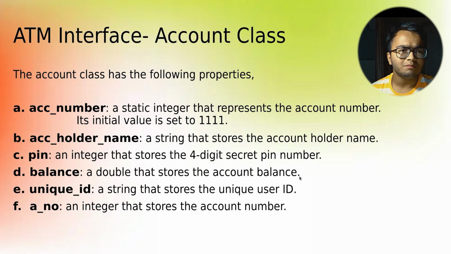So the account number here is made a static value so that the account number is unique. Once one account is created, the account number is incremented by 1. It is a static variable, so that when new accounts are created successively, each account gets a new account number. And the pin is always set to be 4 digits. It has to be a 4-digit pin number.